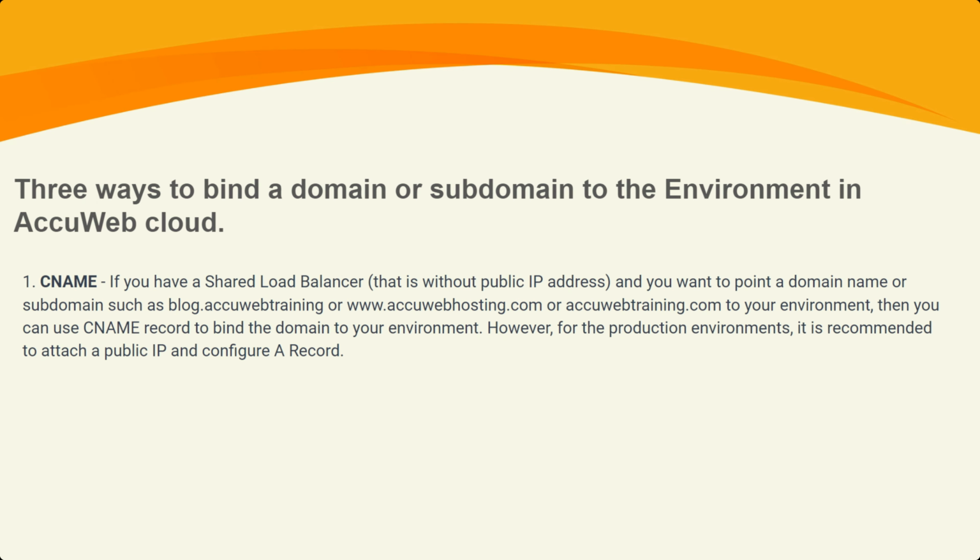First one is CNAME. If you have a shared load balancer that is without a public IP address, and you want to point a domain name or subdomain such as blog.AccuWebTraining or www.AccuWebHosting.com or AccuWebTraining.com to your environment, then you can use CNAME record to bind the domain to your environment. However, for production environments, it is recommended to attach a public IP and configure an A record.